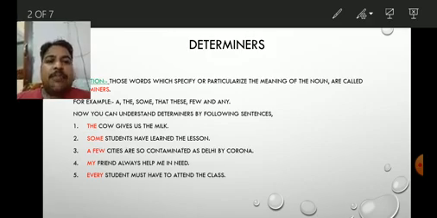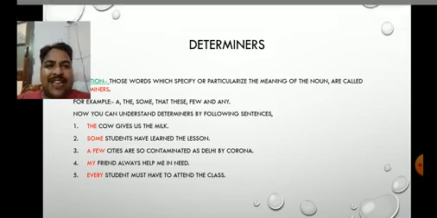So, students, by all these examples, it has become clear to you that determiners are those words which specify or particularize the meaning of the noun, and examples are a, the, some, that, these, few, and any. Now to know more of it, we have to go to the next slide.